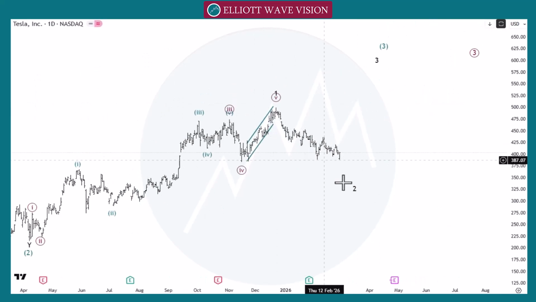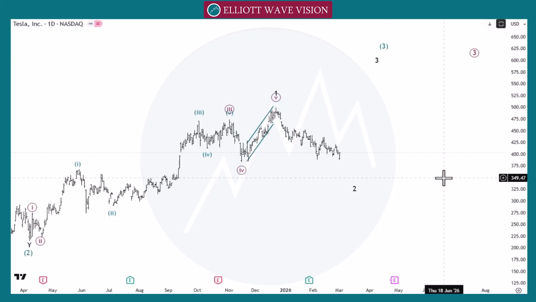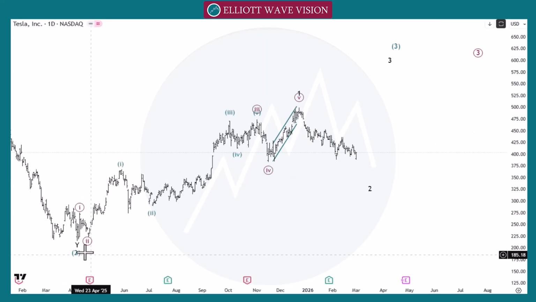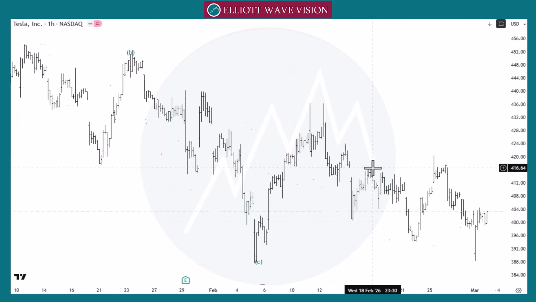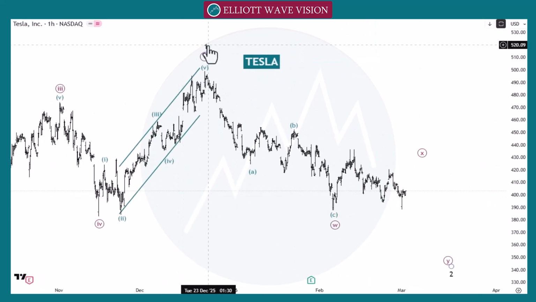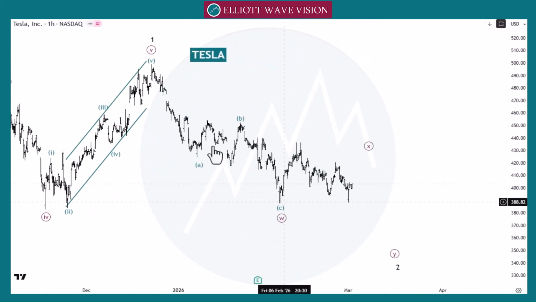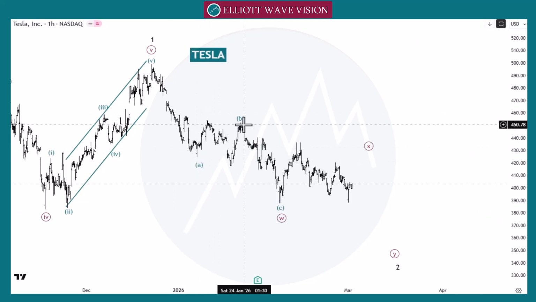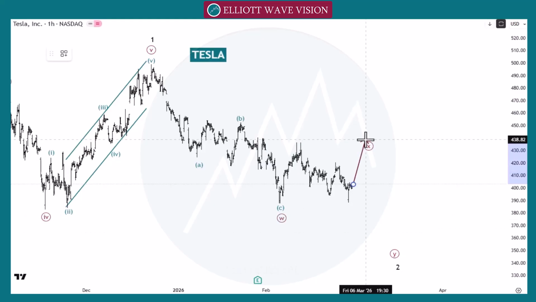So at this point we are looking for this black wave 2 towards the 350. If this 350 gives us the pattern, then we will go towards the deep correction as a wave A or W, X and Y. So let's check the possibility in 1 hour time frame. In 1 hour time frame, after this black wave 1, we count this move as a wave A, wave B, wave C, W. Now we need to wait for this X to complete, then the next impulsive move.